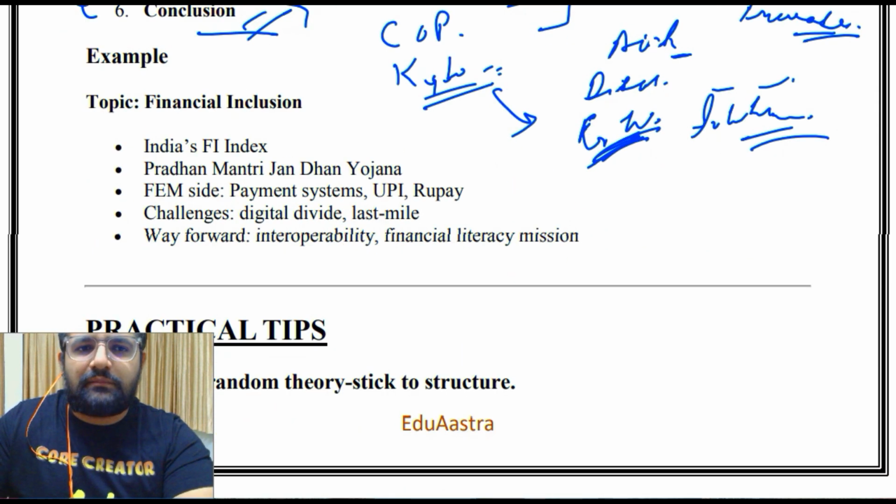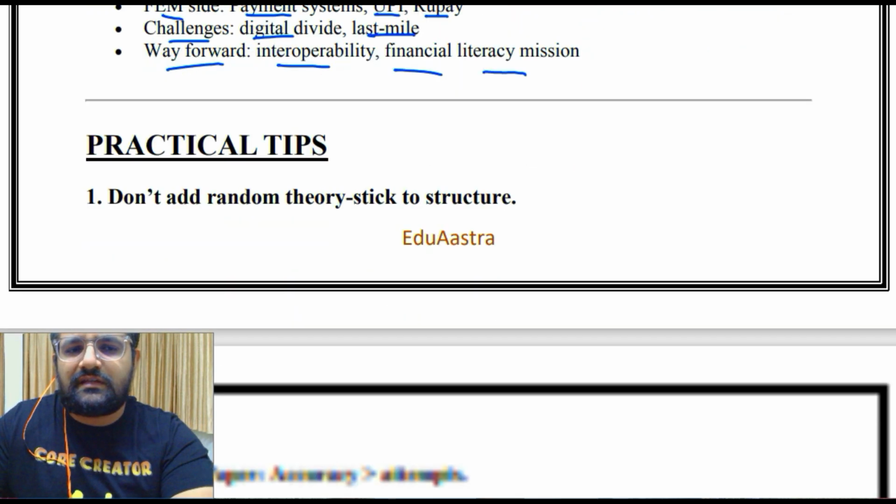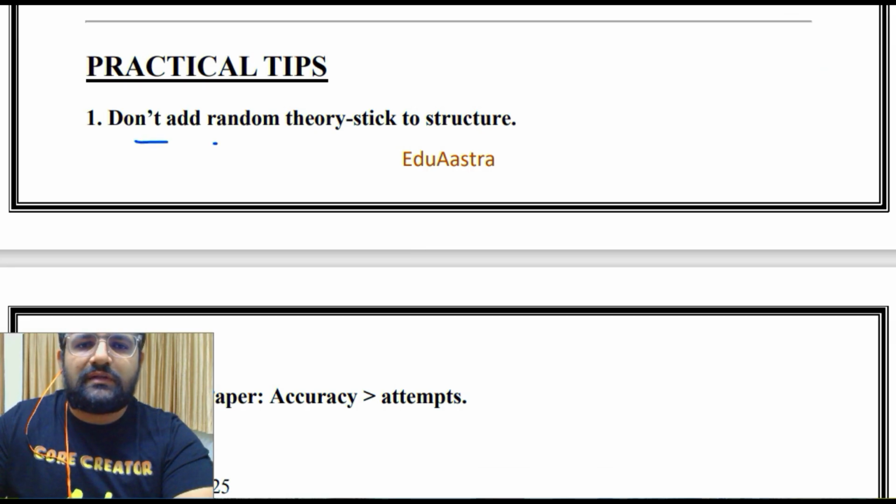Okay, then example we have done. Then financial inclusion: India's financial inclusion index, Pradhan Mantri Jan Dhan Yojana, FEM side, payment systems, UPI, RuPay, challenges, digital divide, last mile, way forward, interoperability, financial literacy mission.